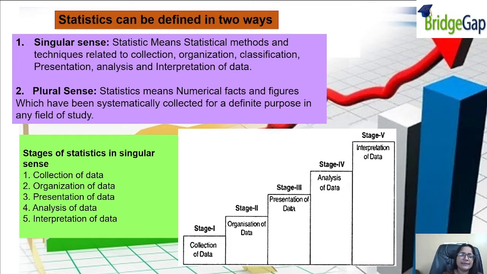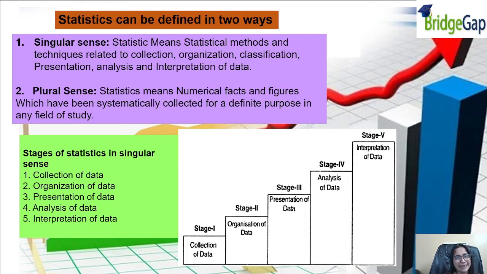Now, what are the stages of statistics in the singular sense? There are 5 stages. The first stage is collecting the data. In order to understand anything, suppose I want to discuss a particular school, how many students are scoring good marks in macroeconomics. I want to collect that data, so I have to collect some data. I'll go to 11th class, I'll go to 12th class, I'll take the result sheets of microeconomics from all the teachers. I'll be collecting the data.